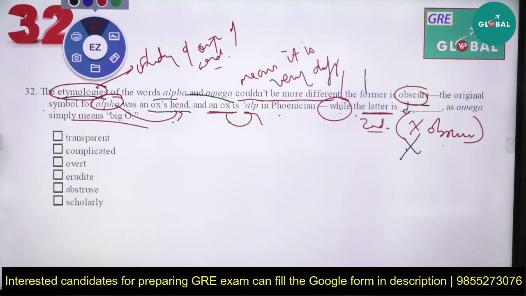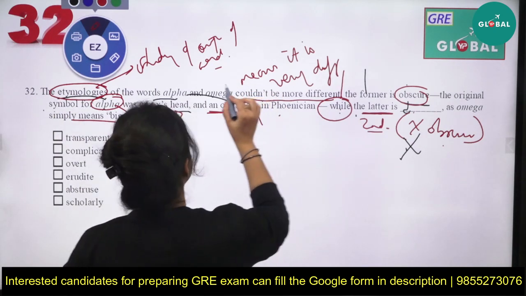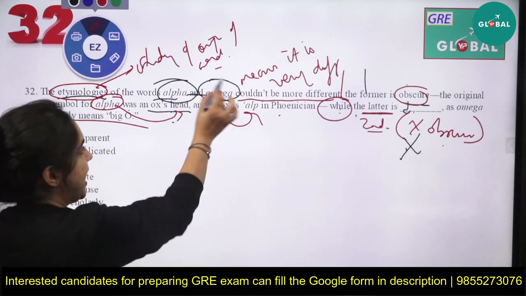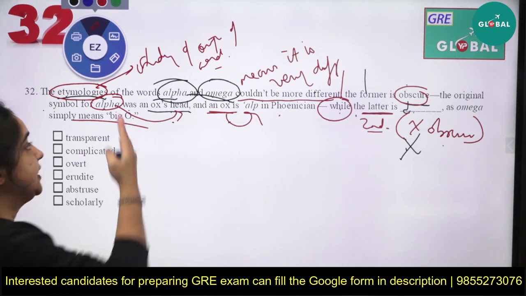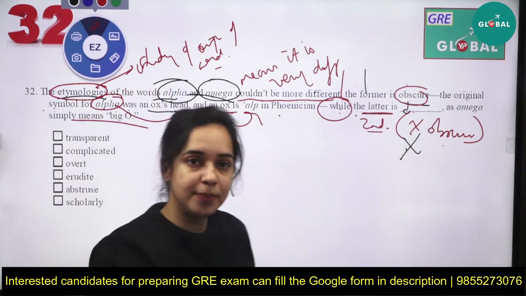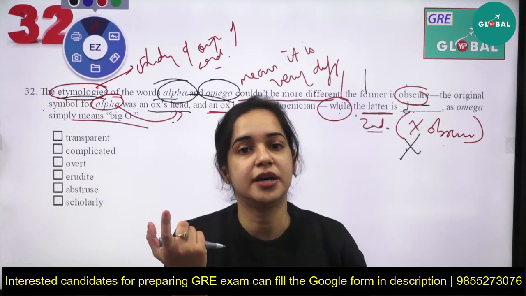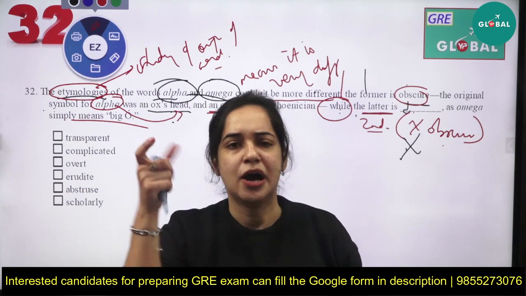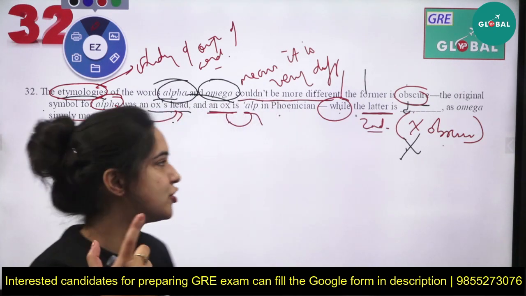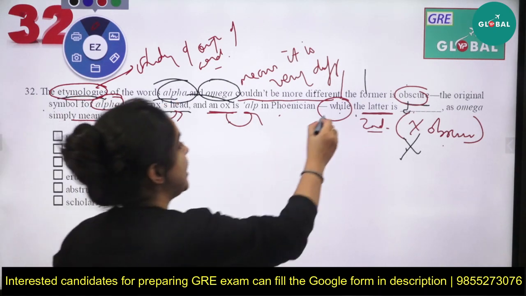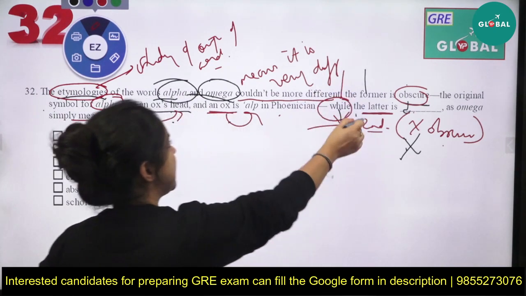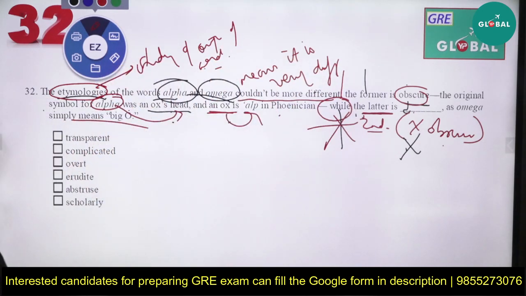So what they wanted to say is that there are two words, alpha and omega, and they have very different origins. Alpha is quite complicated and confusing, because we are not aware of the actual origin of alpha, like alp, ox head. But omega, where there is while, automatically means something opposite to obscure. It is quite simple to understand.